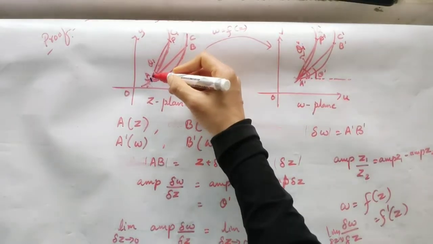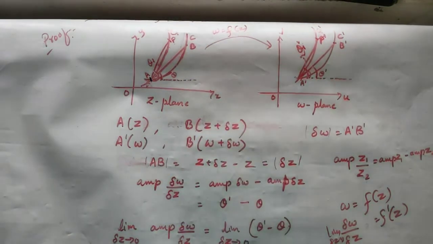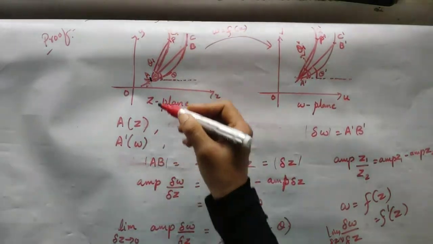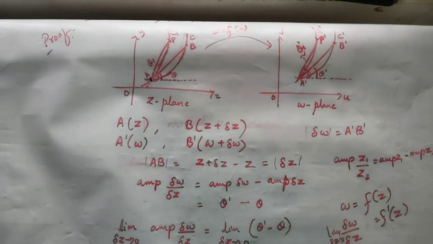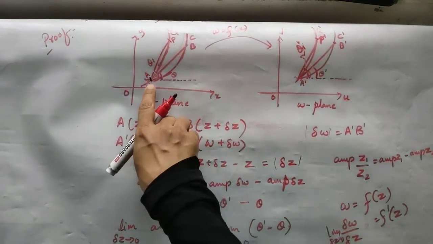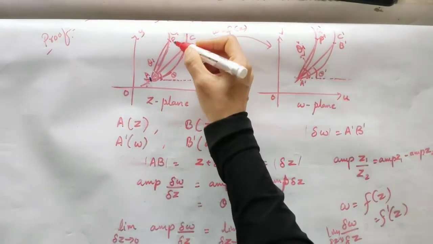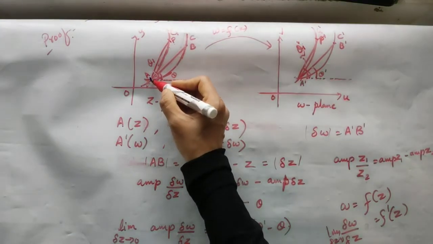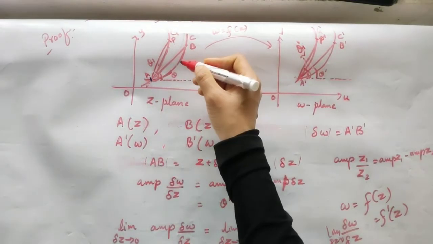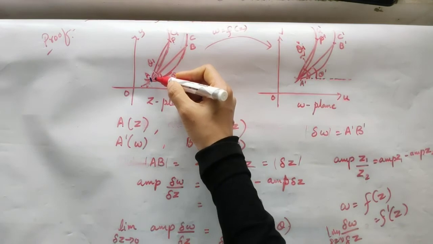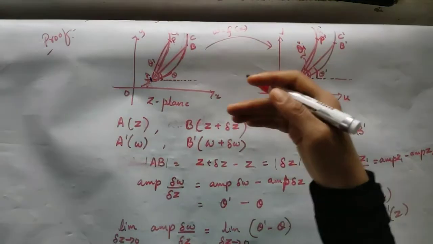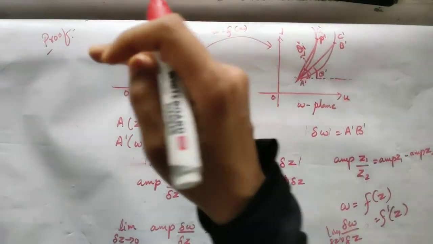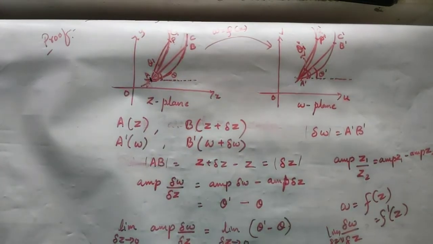Now, if I am considering it along C1 at the same point A, yes or no? Because A is the point of intersection of both the curves. So I can speak of the derivative of the function f of z along the curve C1 at the point A. Previously we took it along C. Now we will take it along C1. Whatever we did with C, the same will repeat with the same point A.